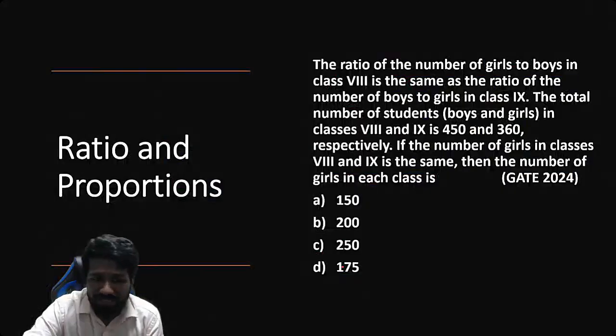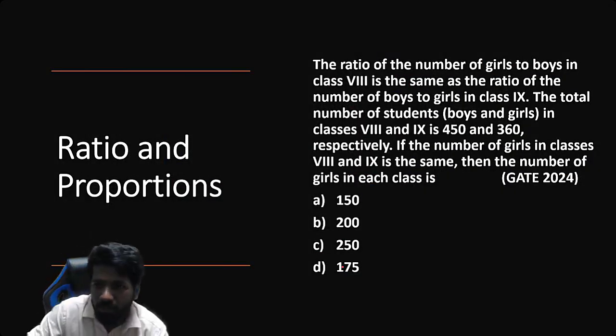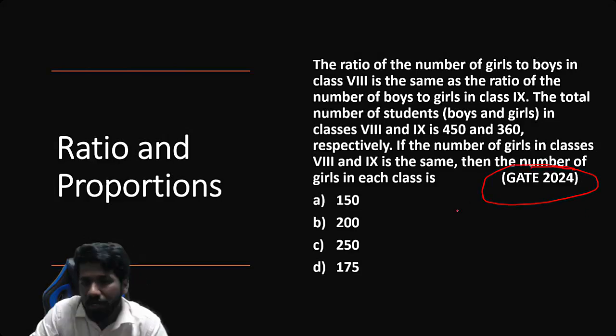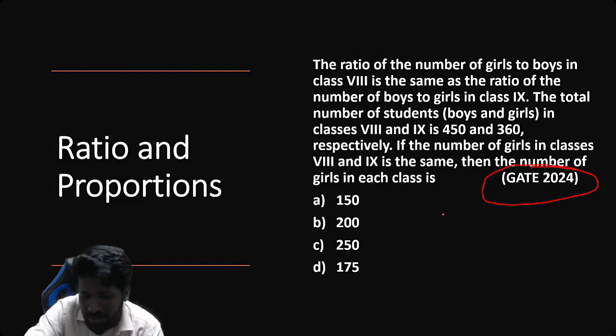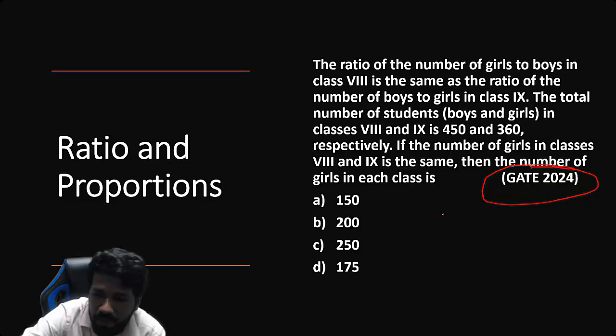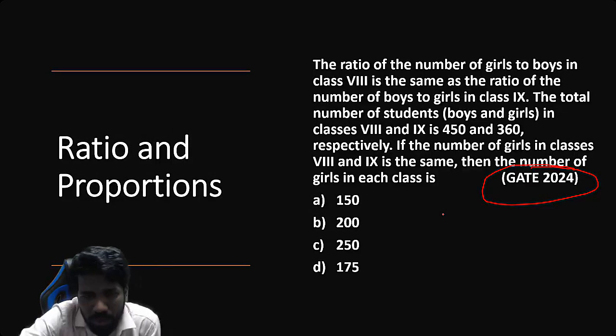So next chapter is ratio and proportion. Percentage से connected है ratio proportion. 2024 में भी question आया था ratio proportion से. This course is the most updated course. The latest questions itself will be discussing for each of the chapters, so that it is updated with the 2024 paper questions also. So ratio proportion questions also are common in GATE exam.